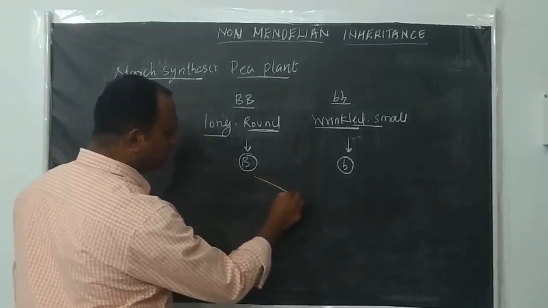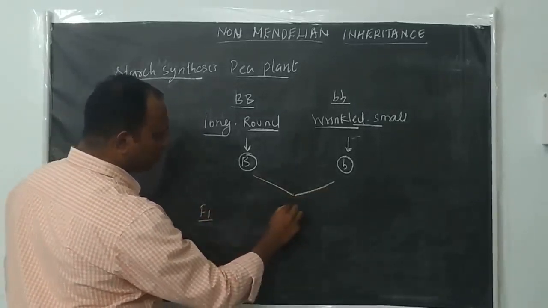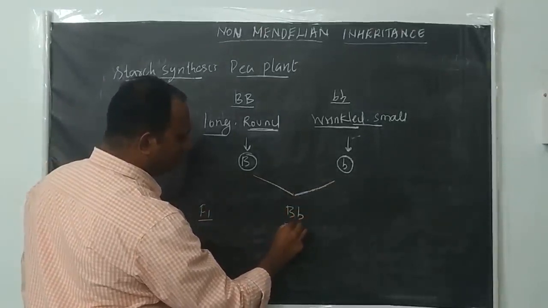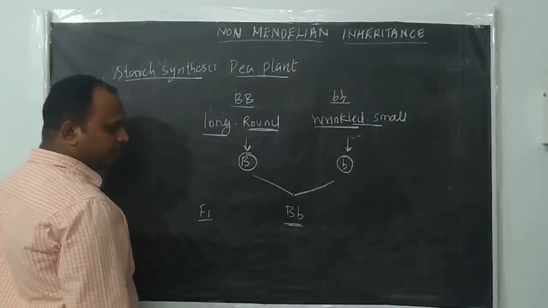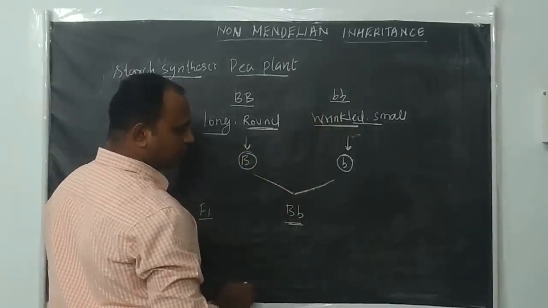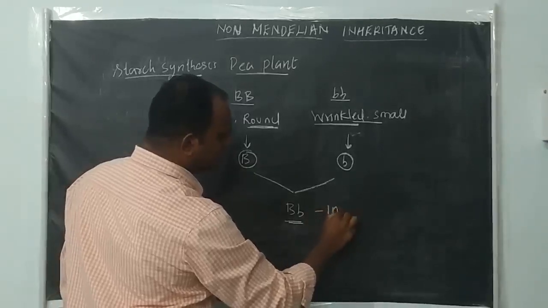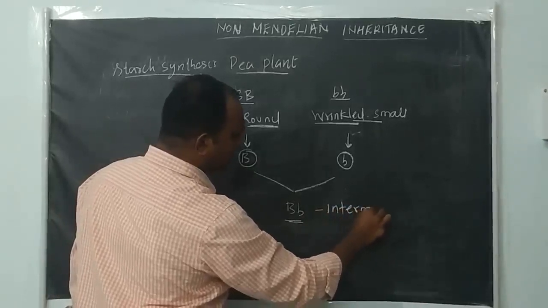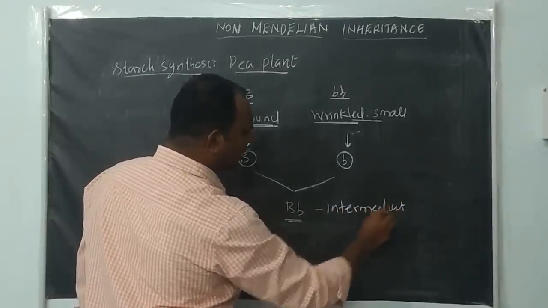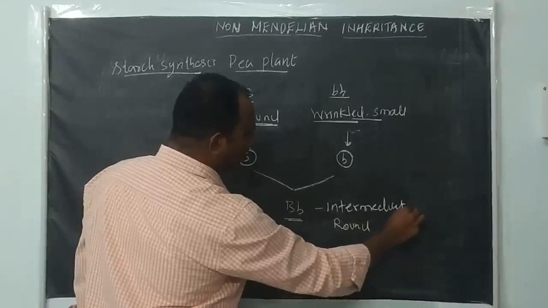We make the cross. What will we get now? The F1 generation will be capital B and small b. But these seeds are not large, and they are not small either, but intermediate between both of the parents. So the seeds are intermediate, and the shape of the seeds is round.